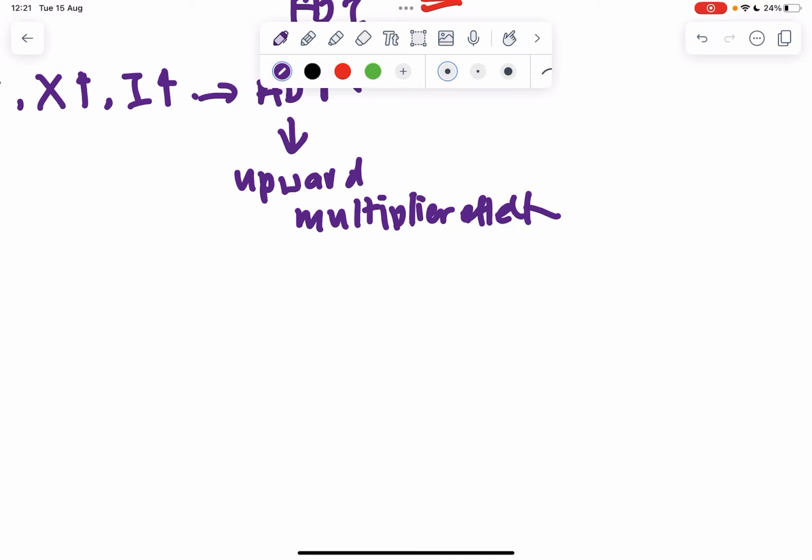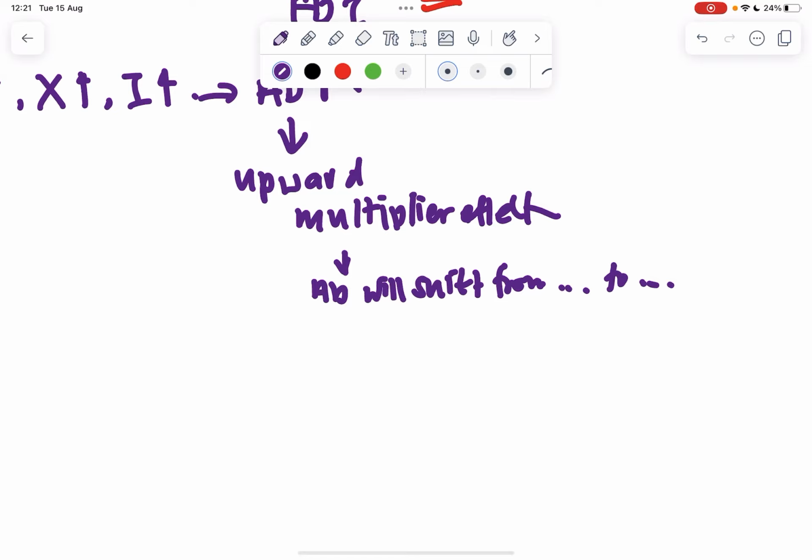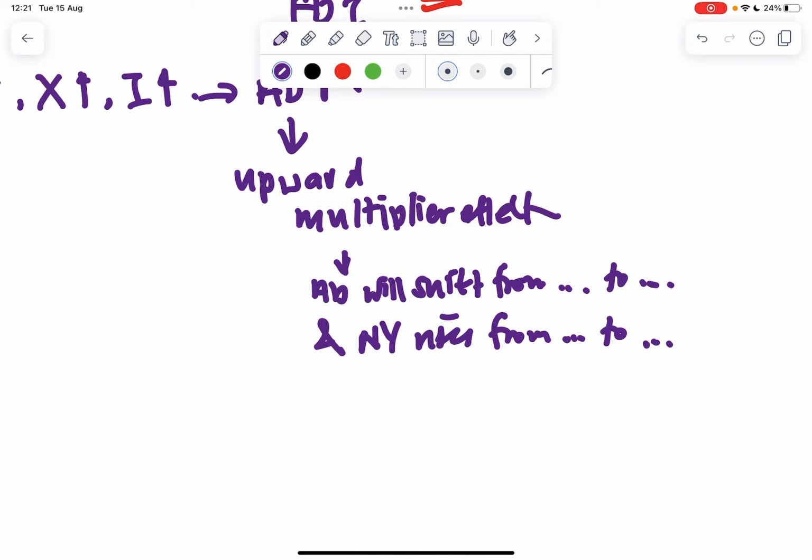And then you say overall AD will shift from AD to the endpoint, and national income rises from Y to the last income that we get.